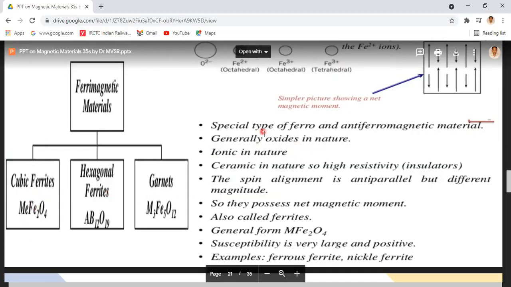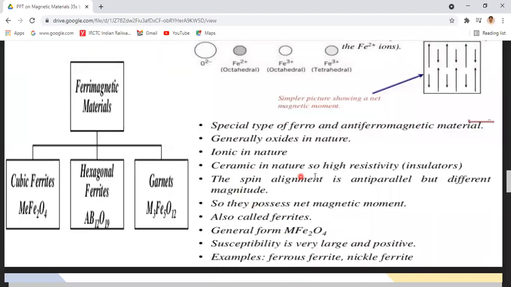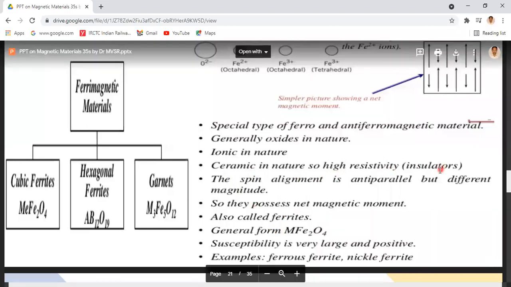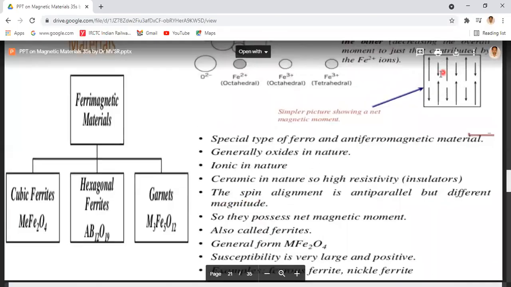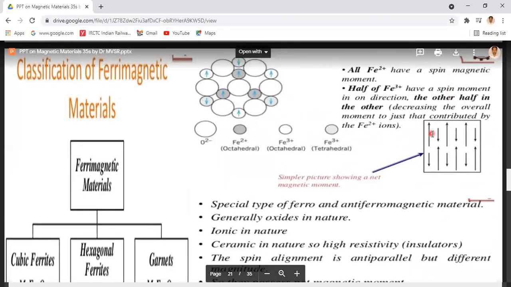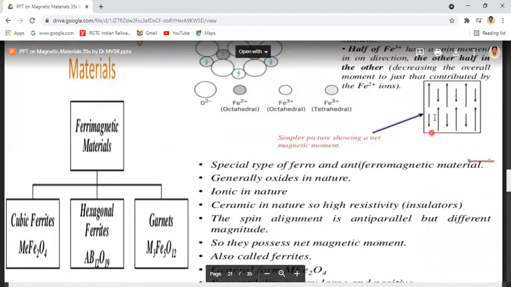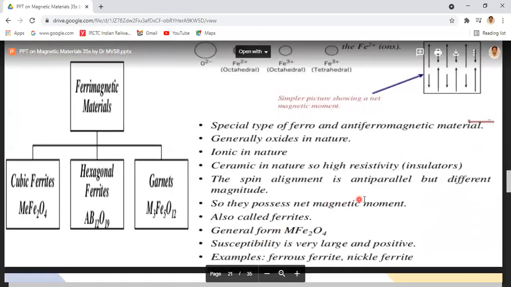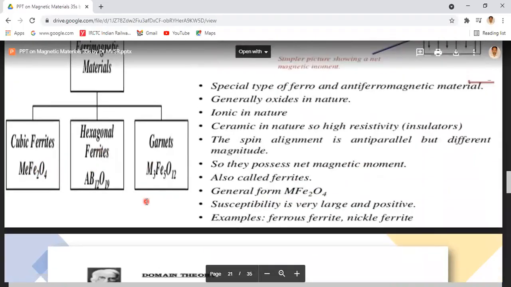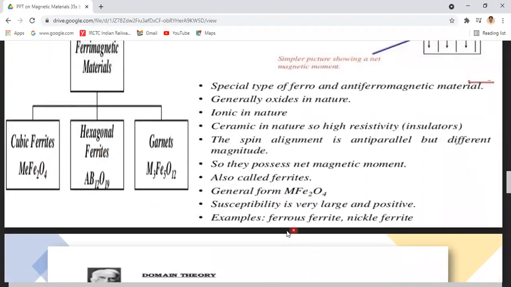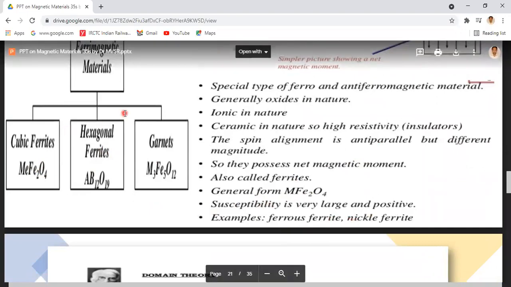So we have generalized the properties of these three. They are ceramic in nature, so they have high resistivity, which means they act as insulators. The spin alignment is antiparallel but with different magnitudes, and that point is observed in this picture also. The dipoles have different magnitudes but are in opposite direction, so they possess a net magnetic moment. The general formula is MeFe2O4. Susceptibility is large and positive. Ferrous ferrite and nickel ferrites are examples of ferrite materials.